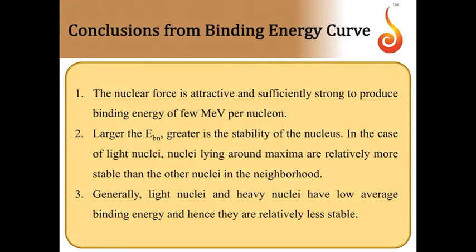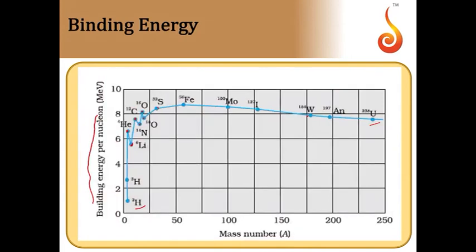Now what conclusions you can draw from binding energy curve? So nuclear force is attractive. It is sufficiently strong to produce few MeV of binding energy per nucleon. Notice one thing, this is in MeV and it is specific binding energy, that is binding energy per nucleon.